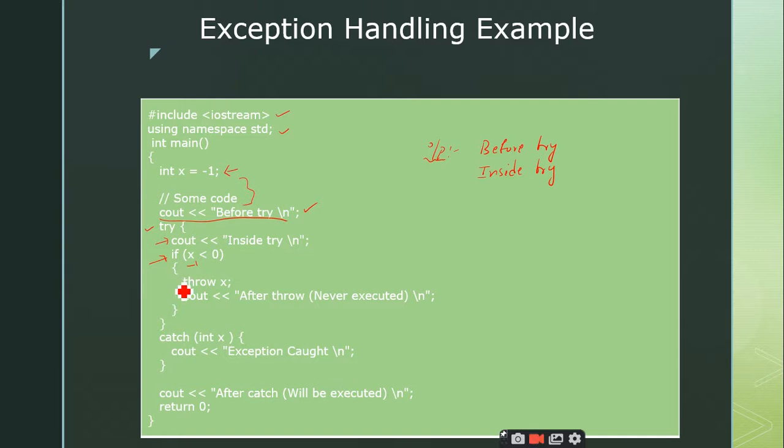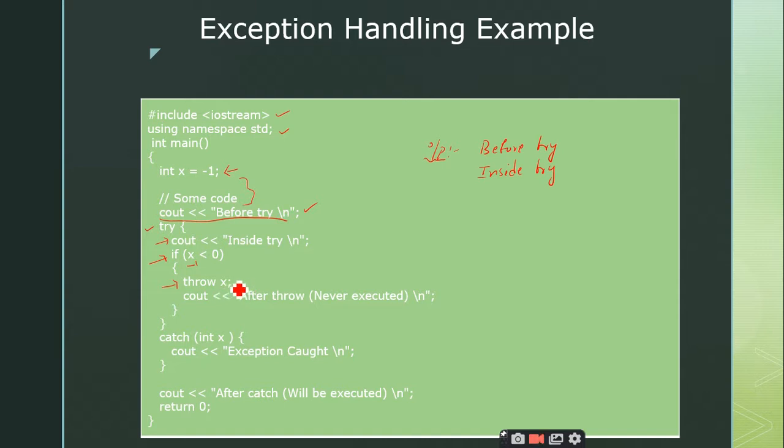You are entering into the if block, and immediately after entering the if block, you have a statement called throw x. So what is the value it is throwing? -1, sir. -1. That means it comes under the category of integer data type. Am I right or not?